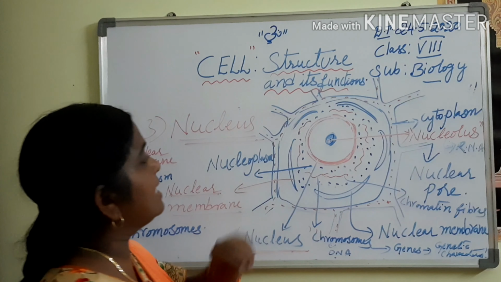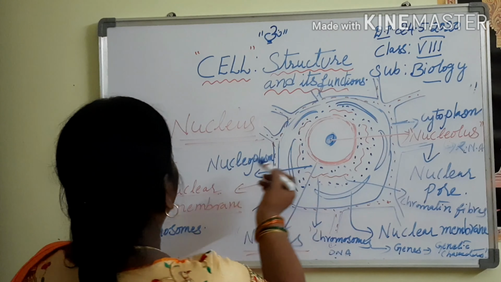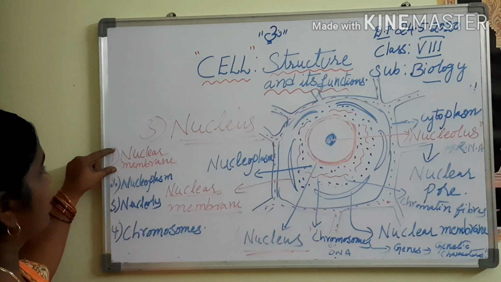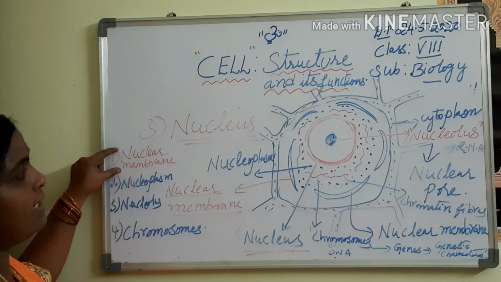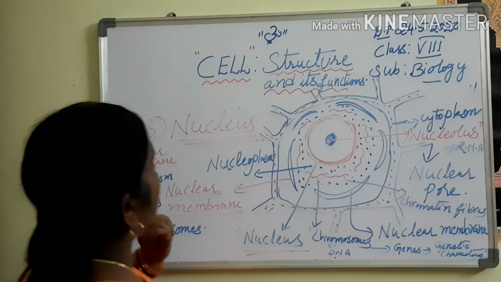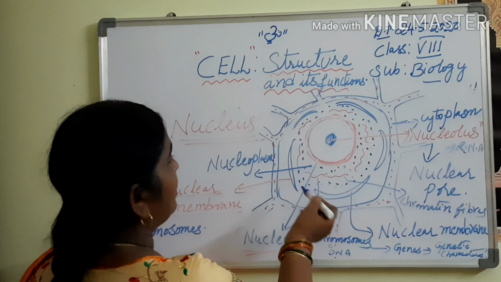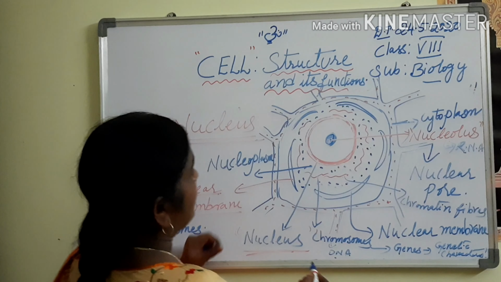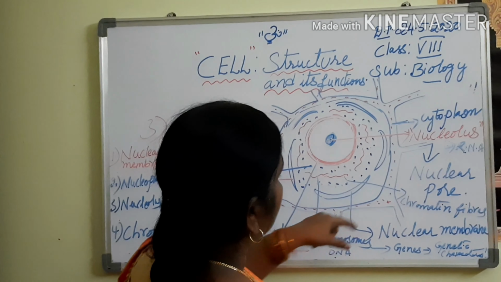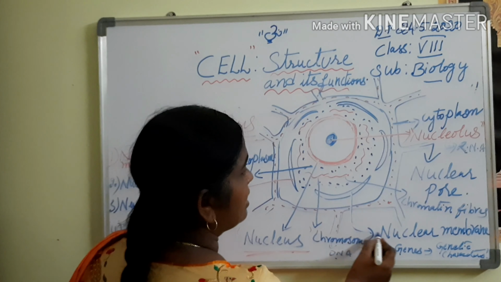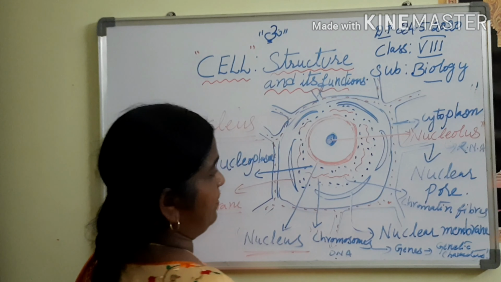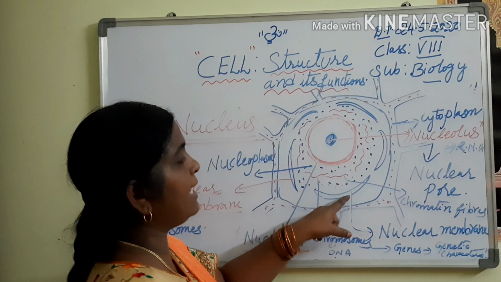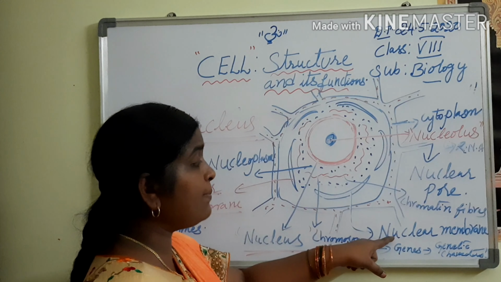This nucleus consists of what? It has four important parts. What are they? The nuclear membrane, this outer part. What is this? Nuclear membrane. What is the nuclear membrane?